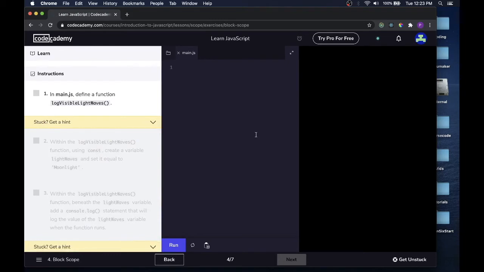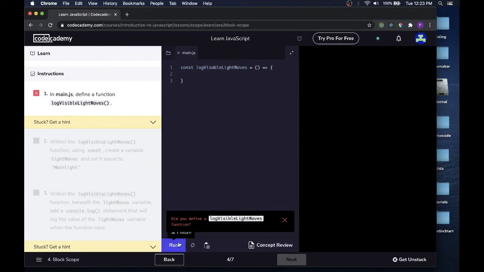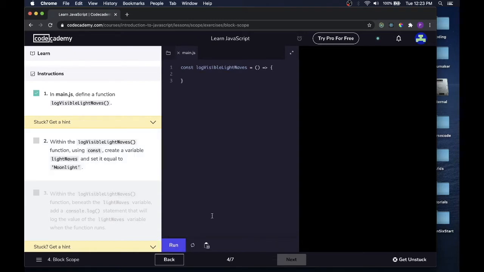Instructions. In main.js, define a function. So const logVisibleLightWaves as a function, run that. Let's make sure I didn't have a typo in there. That works, must have been a typo.